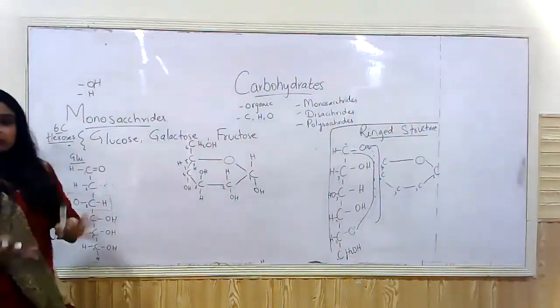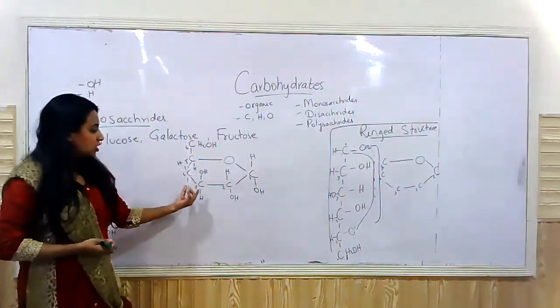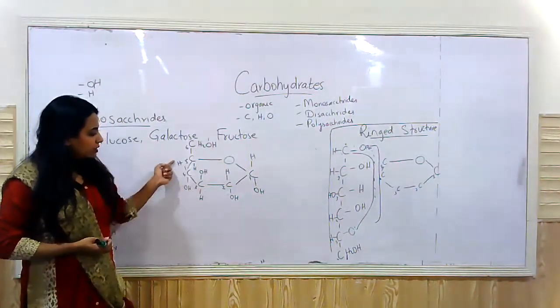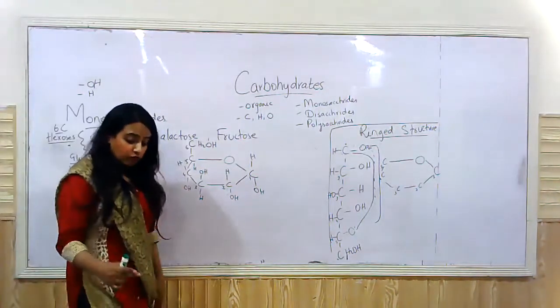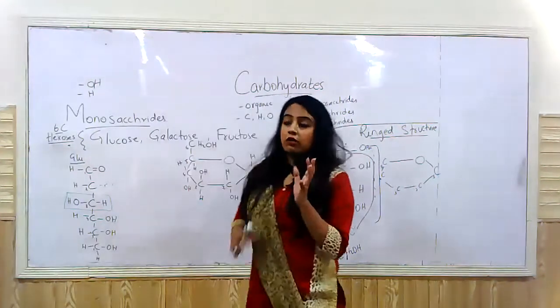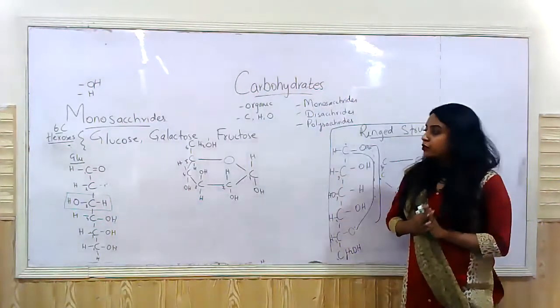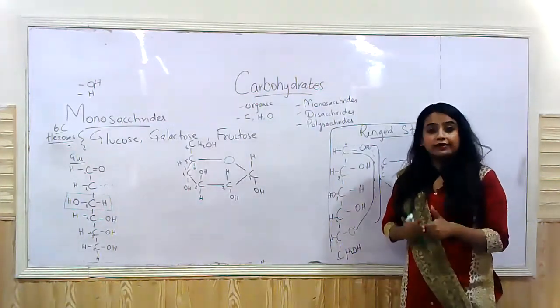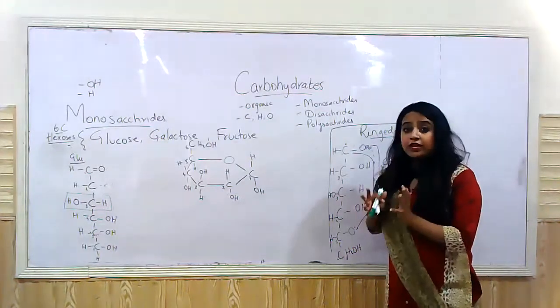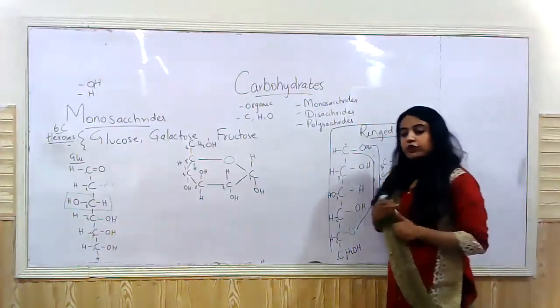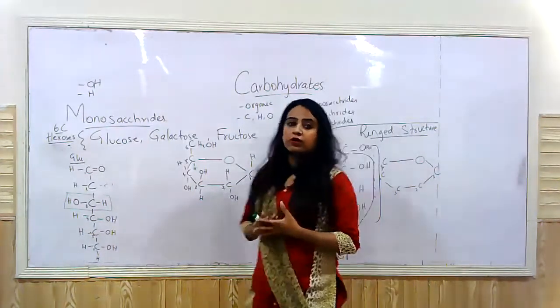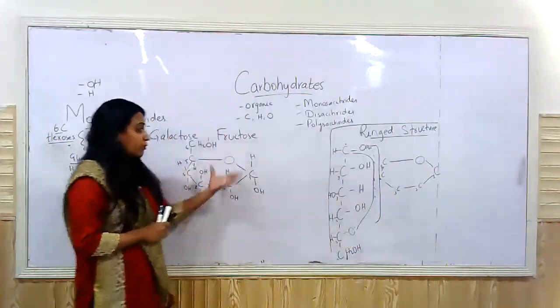Similarly, the same thing occurs in the case of galactose. Just carbon number 3 and carbon number 4, they both have reverse OH groups, right? The same thing occurs in the case of fructose, but just the folding occurs at carbon number 2 because the double bond is present at carbon number 2, right? But for today, you just need to remember how the glucose molecule folds. We will talk about fructose and galactose later on, right? So I hope this is clear to you all.